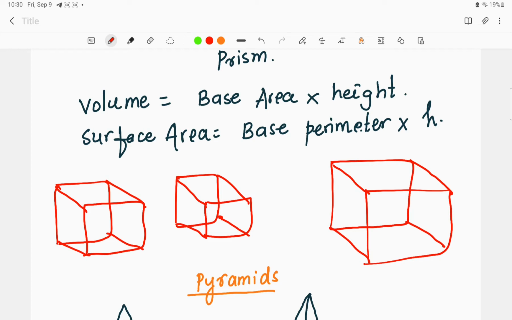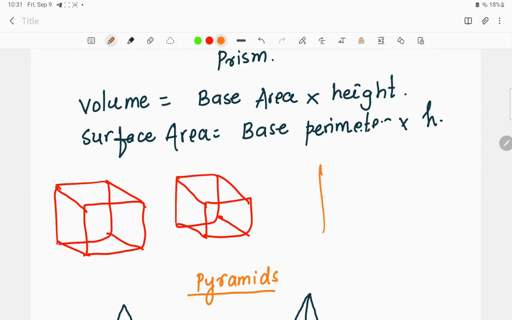For finding the surface area, again we will find the base perimeter. Once we find this perimeter, we'll move to the height, how much height it has moved upwards or downwards, whatever shape it has taken, we'll take that as the height. That is, surface area will become base perimeter into height, right?